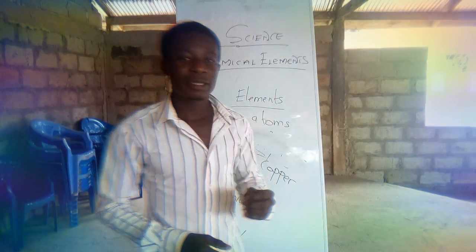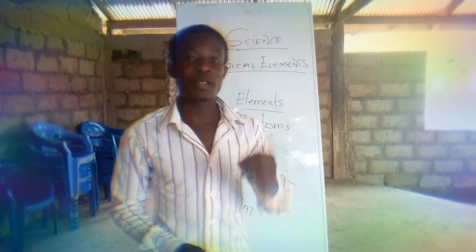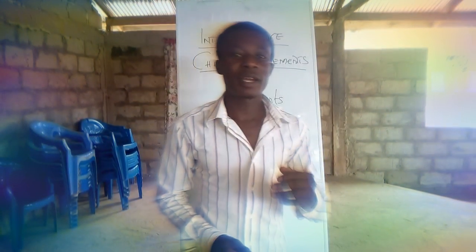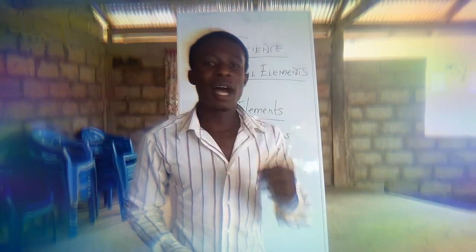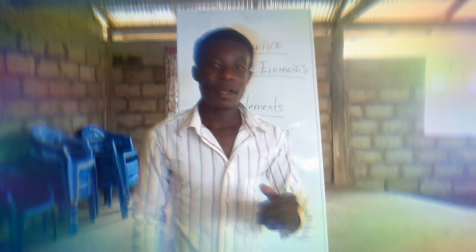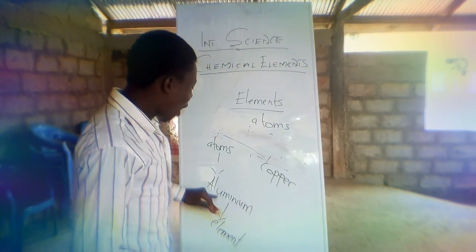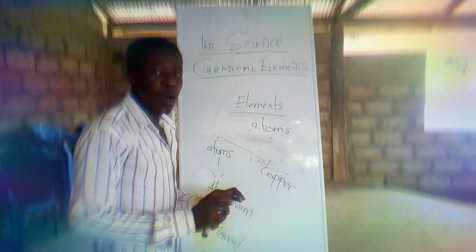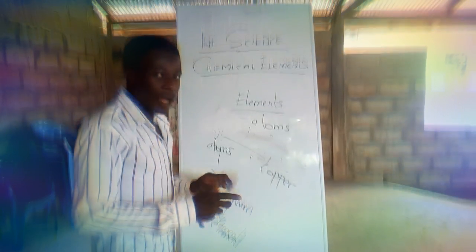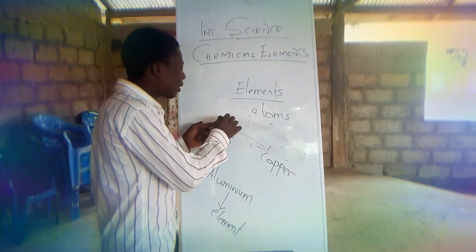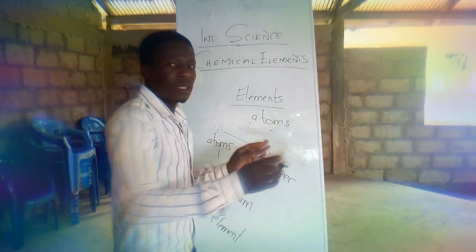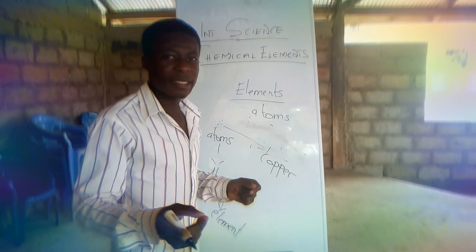Now, an element can be defined as a group of atoms that cannot be broken down into any simpler substances by any known chemical means. A group of atoms that cannot be broken down into simpler substances by any known chemical means. So when you take the element aluminum, you can realize that when you split it into smaller particles to form atoms, with the atoms, you can no longer split or divide it to form any more what? Smaller particles. Yes, it can never be possible.